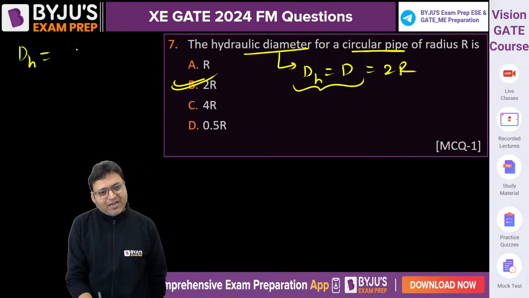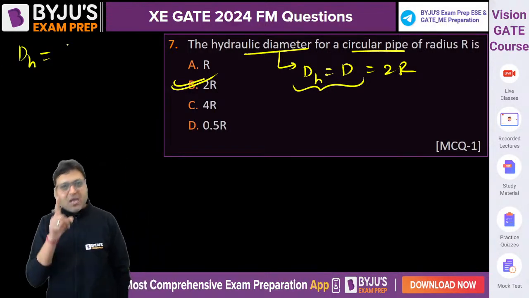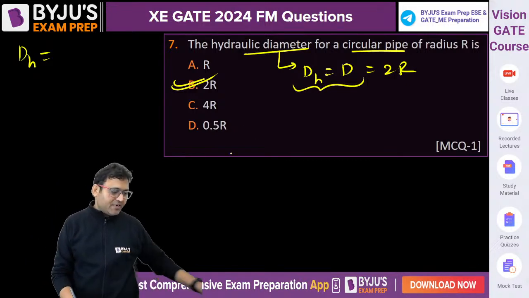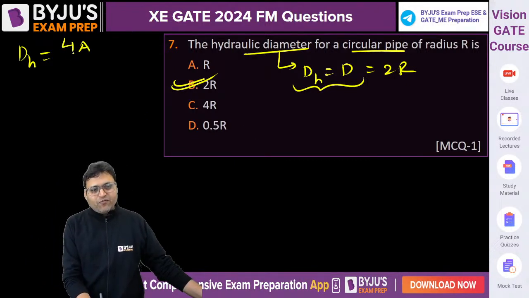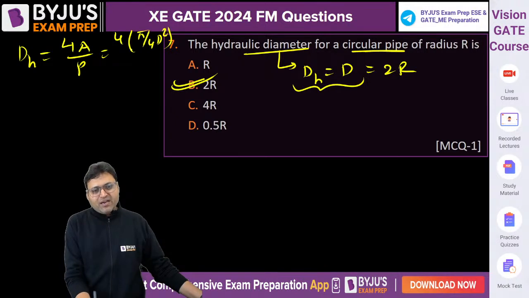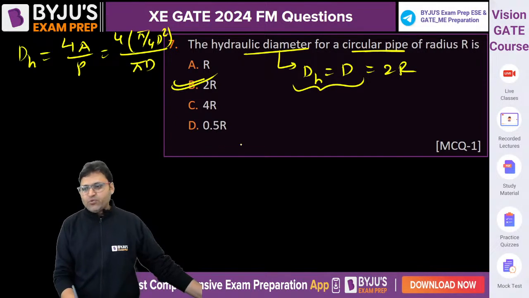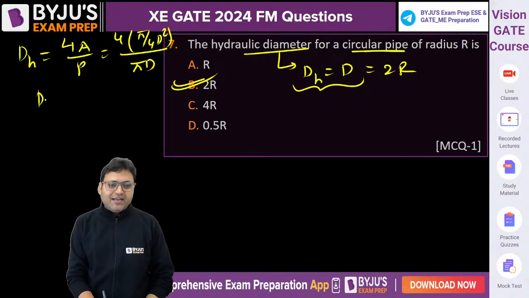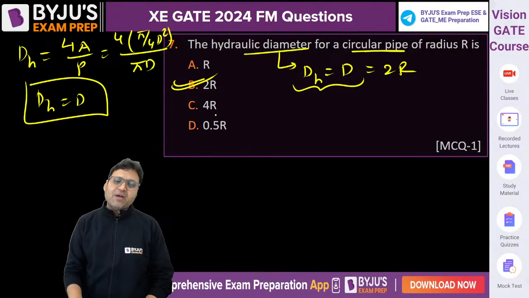What is the formula for hydraulic diameter? For non-circular pipes, we use the concept of hydraulic diameter, right? DH is equal to 4A by P. If it is a circular pipe, 4 into pi by 4 D square, and P is pi into D. If you do this calculation, then DH will be equal to D. For a circular pipe, it will be D only.